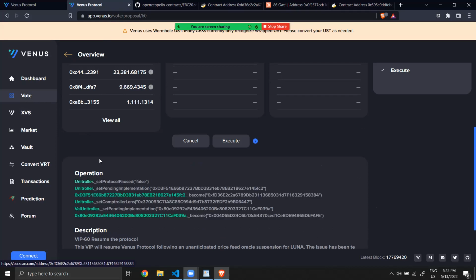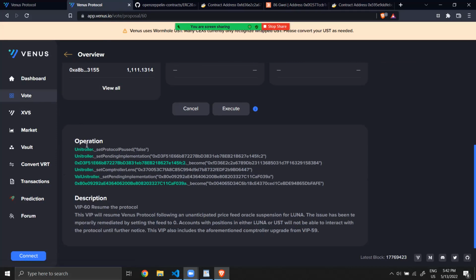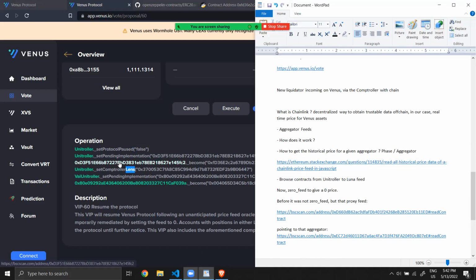So first, this VIP 60 is to unpause the protocol, and also they will modify the controller, because they will modify also the controller. So the contract will have to change. And they will change also the VAI controller for the VAI token. But what they are doing for the new controller, I think,